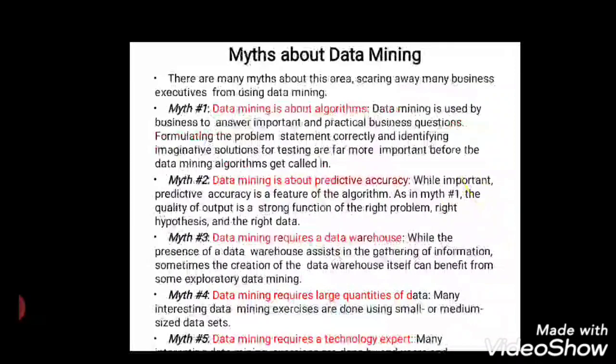Facts about data mining. Whatever data mining we talk about, it is all about algorithms. Whatever we do, like pre-processing, extracting information, prediction, comparison, regression, it is all about algorithms. And data mining produces better accuracy results, right? The output is a strong function of the right problem. If my problem has the right hypothesis, the right data will always produce a good accurate result.